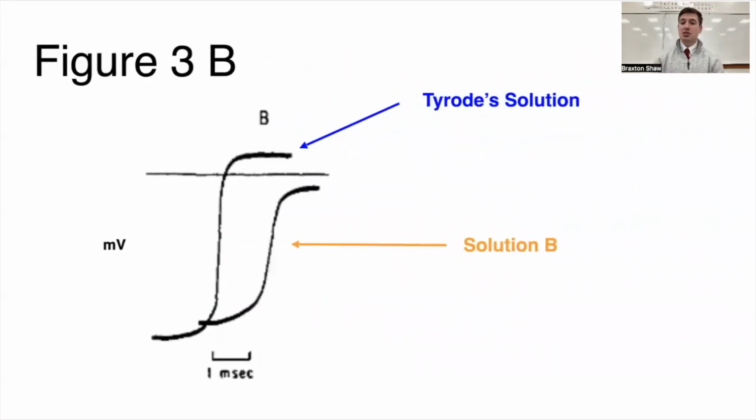Figure 3B shows the upstroke. As you can see, the upstroke in the thyroid solution, when we had a high extracellular concentration of sodium, was very fast. That slope is almost vertical. But if you look at solution B, you can see that the slope is a lot longer. It takes a lot longer to hit the top.